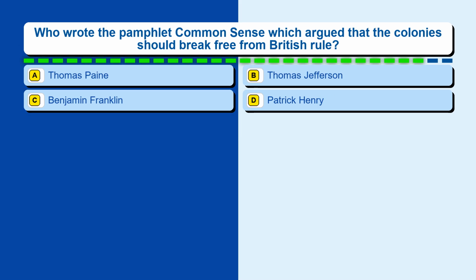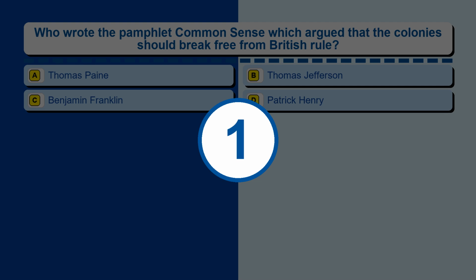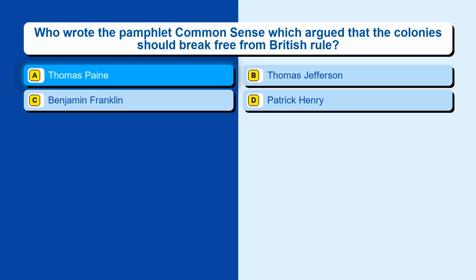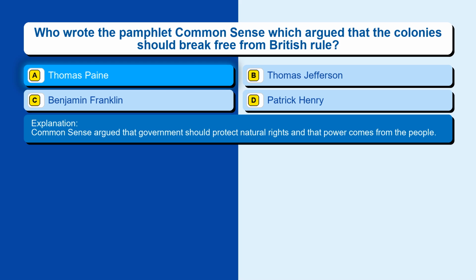Question 67. Who wrote the pamphlet Common Sense, which argued that the colonies should break free from British rule? Option A, Thomas Paine. Option B, Thomas Jefferson. Option C, Benjamin Franklin. Option D, Patrick Henry. The correct answer is option A, Thomas Paine. Common Sense argued that government should protect natural rights and that power comes from the people.